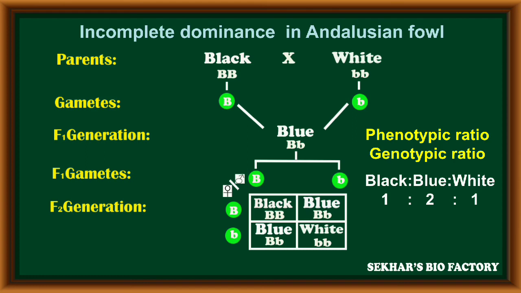Now its phenotypic ratio and genotypic ratio is calculated as 1 is to 2 is to 1, because out of 4 fowls, one is black, 2 are blue and one is white, having capital B capital B, capital B small b, small b small b alleles in a 1 is to 2 is to 1 ratio.